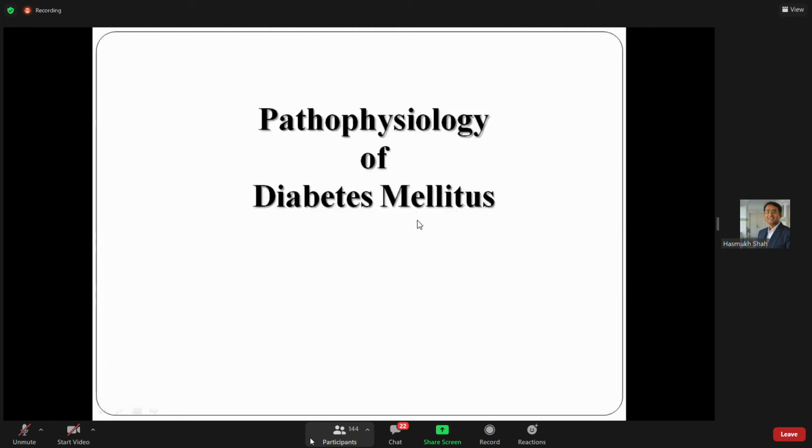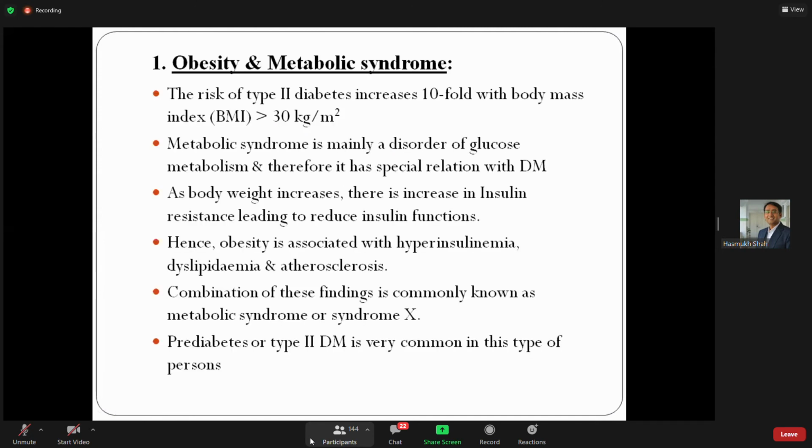Now, pathophysiology of diabetes mellitus. I'm going very fast because somehow we have discussed it. So obesity and metabolic syndrome. What happens in obesity and metabolic syndrome? Suppose I give an example.